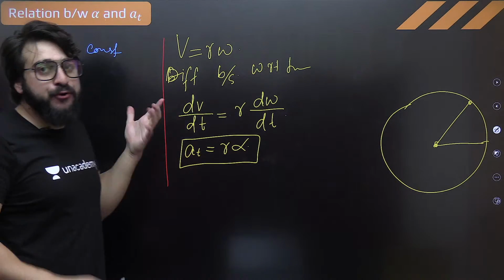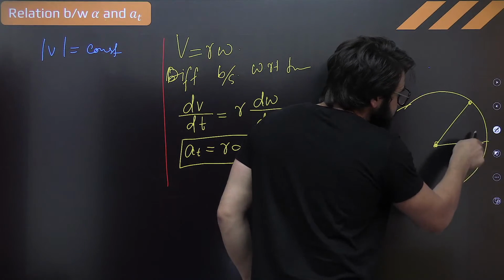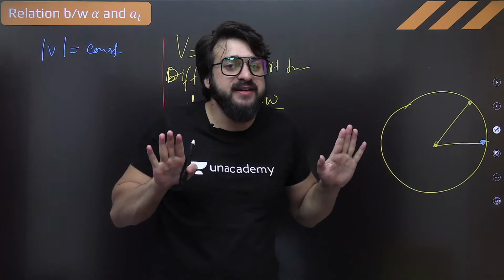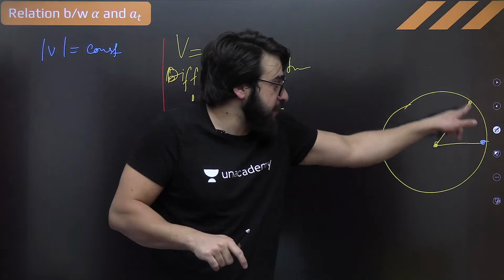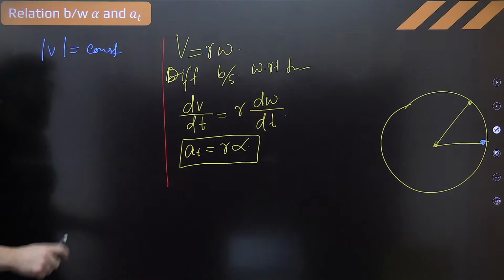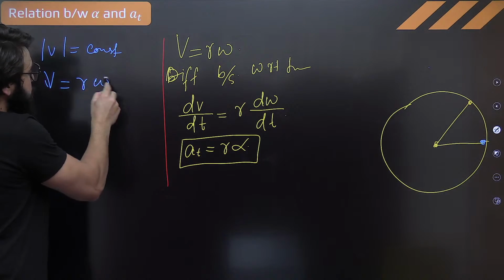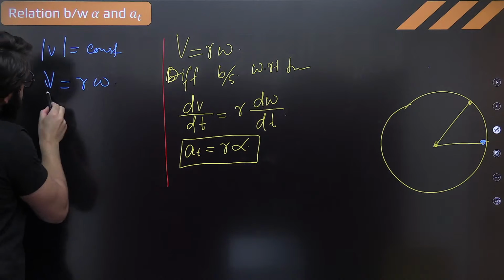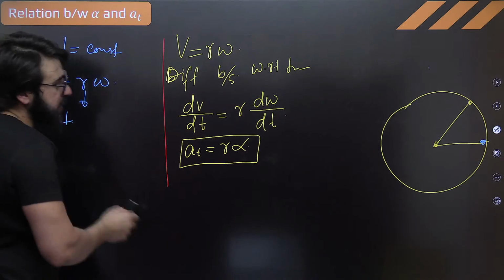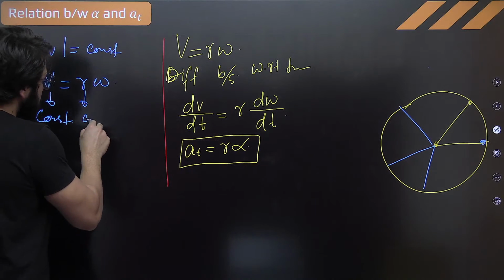Magnitude of velocity is constant. This particle is moving in this circle with a constant linear velocity. It is possible. The direction of the velocity can change, that will always change, but the magnitude is constant. So from V is equal to R times omega, if velocity is constant and the radius of the body is constant, then this will be constant.